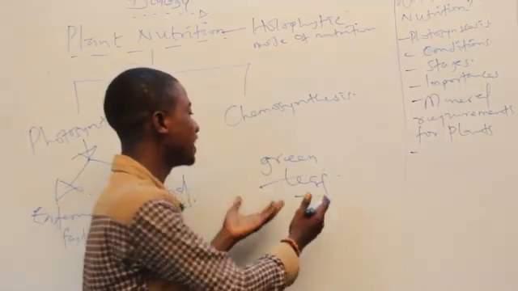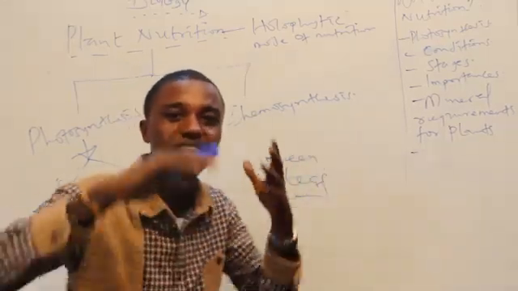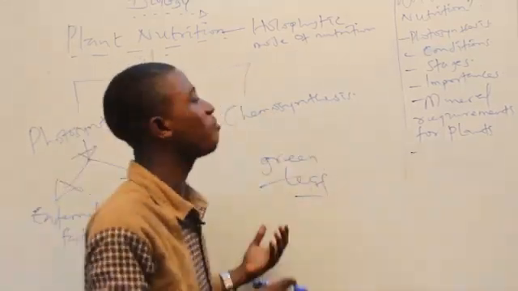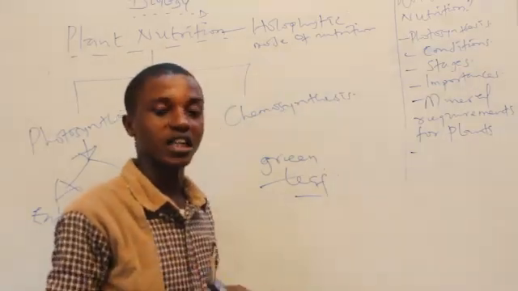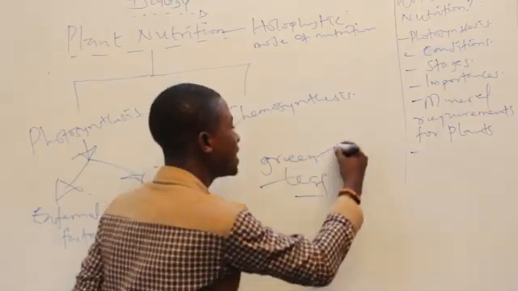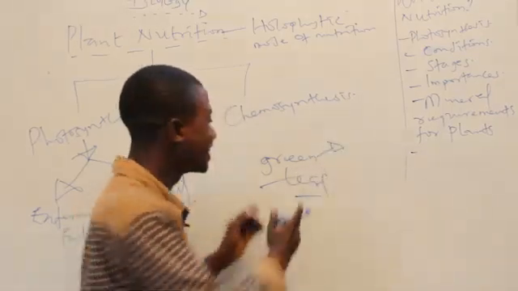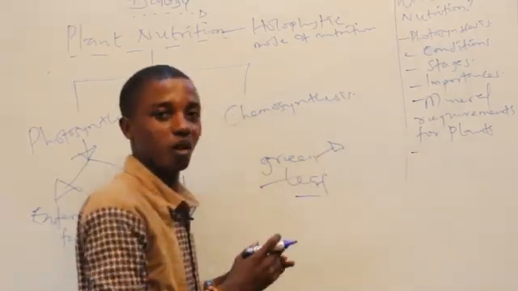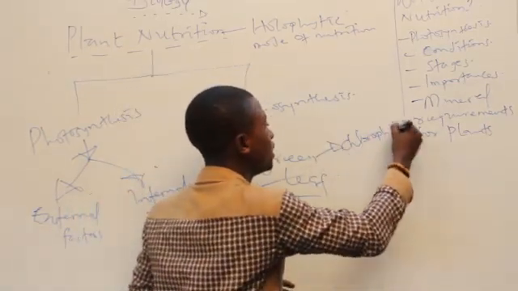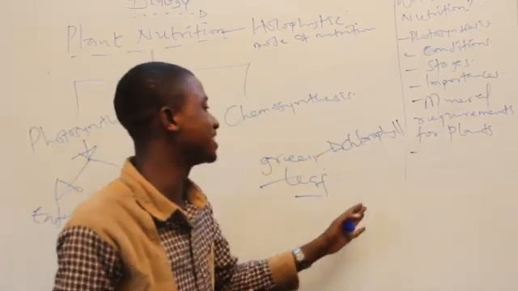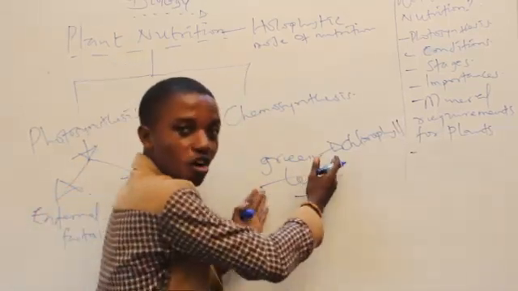Now, what is so special about this green leaf? What's so special about the color? How come color red cannot perform the function? How come color blue cannot perform the function? Now, it is very, very easy. There is a pigment that is responsible for the green color of leaves. What is that pigment called? It is called the chlorophyll. The chlorophyll is the pigment that is responsible for the greenish color of leaves.